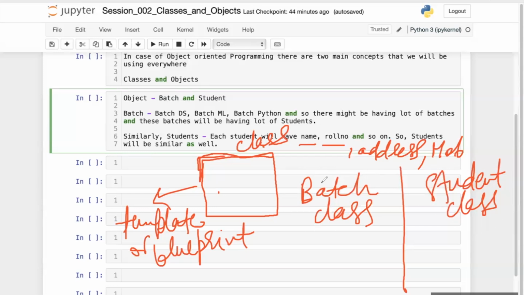These are different classes. Inside this batch class, there are certain things common in every batch. Let's say every batch will have a certain start date and a certain number of students.